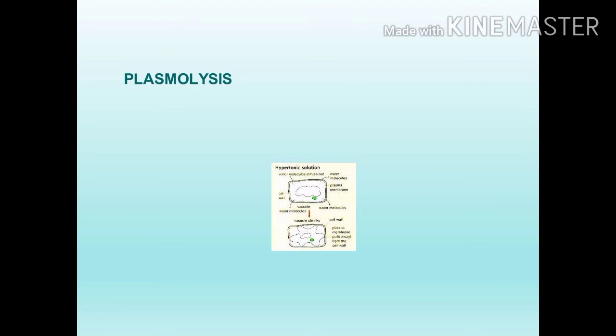See the two diagrams are there. Plasma membrane, cell wall. Here the plant cell will become shrunken in nature. When it shrinks, it means constriction. How does it shrink? Because when it loses water by osmosis, it will shrink and it will detach from the cell wall.